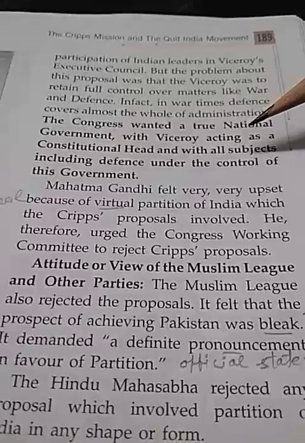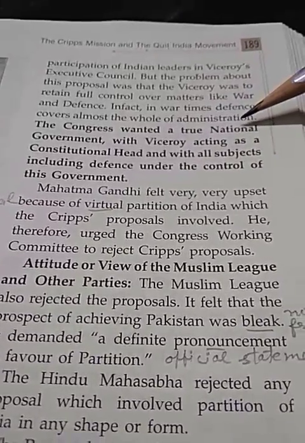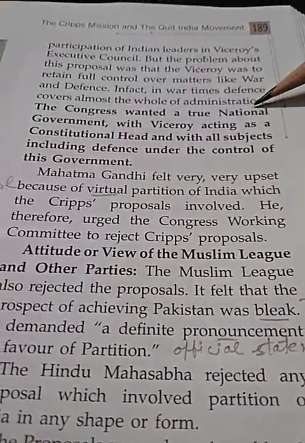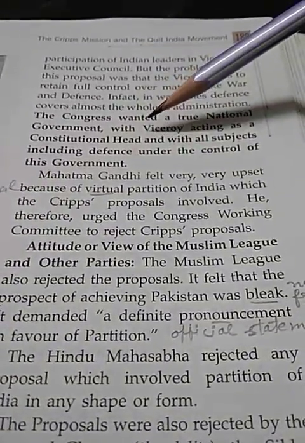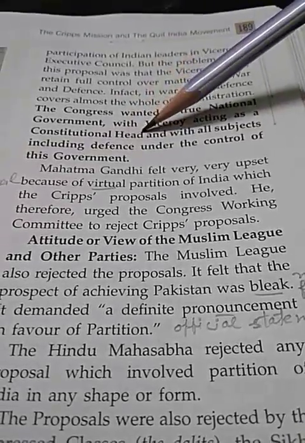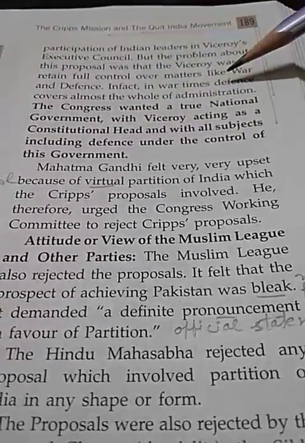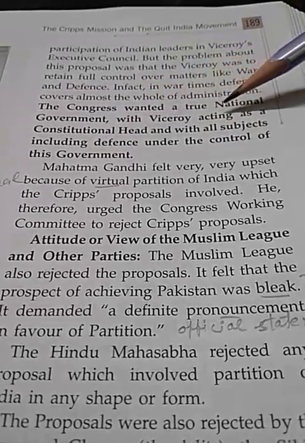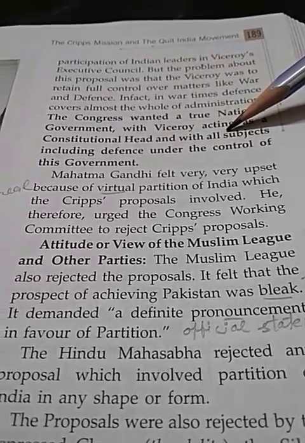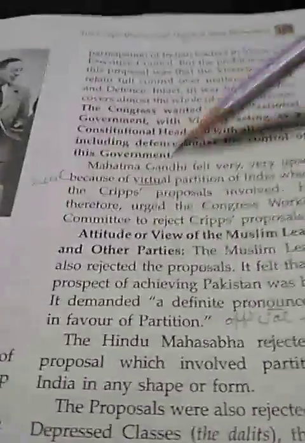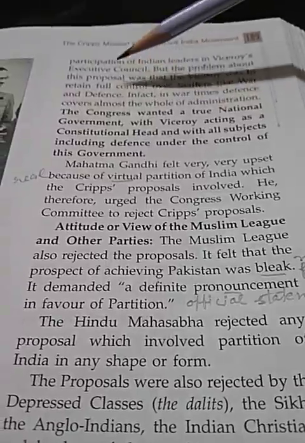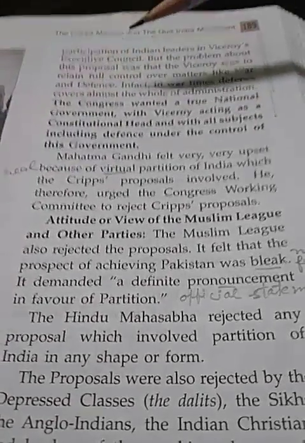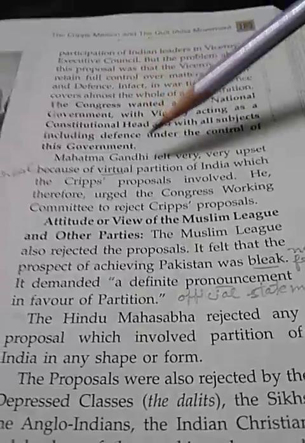So, the Congress wanted a true national government with the Viceroy acting as constitutional head, like in these days our president is constitutional head. So, Congress wanted the Viceroy as constitutional head only, with all subjects including defense under the control of this government, means Indian government only.